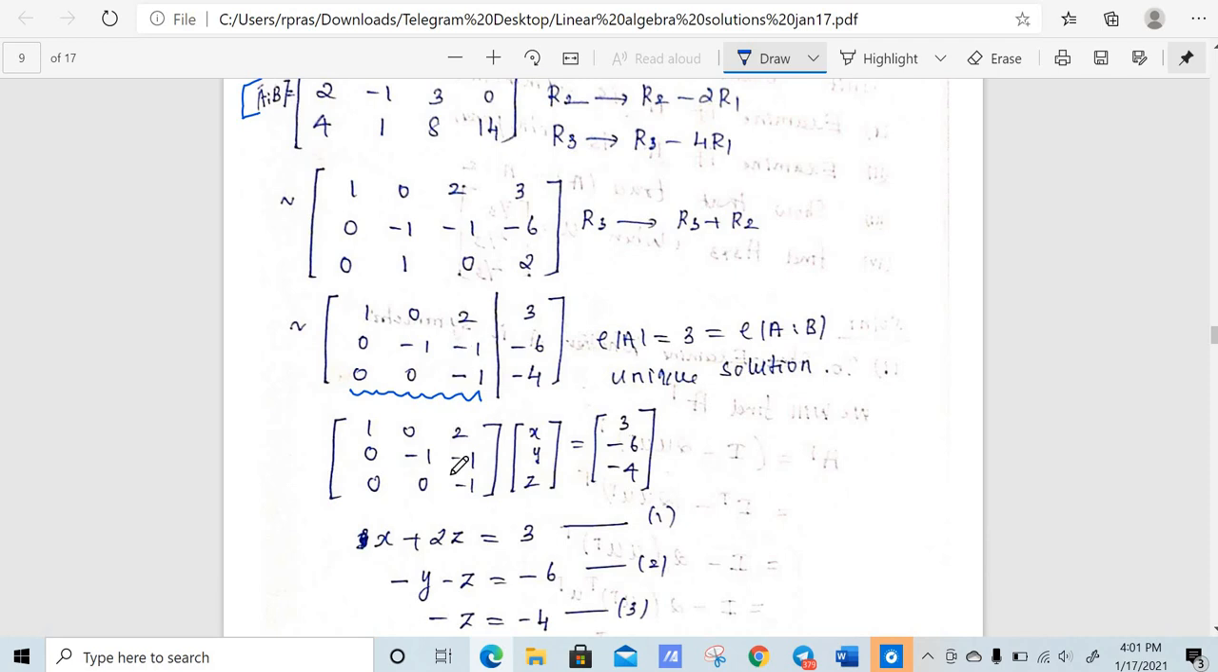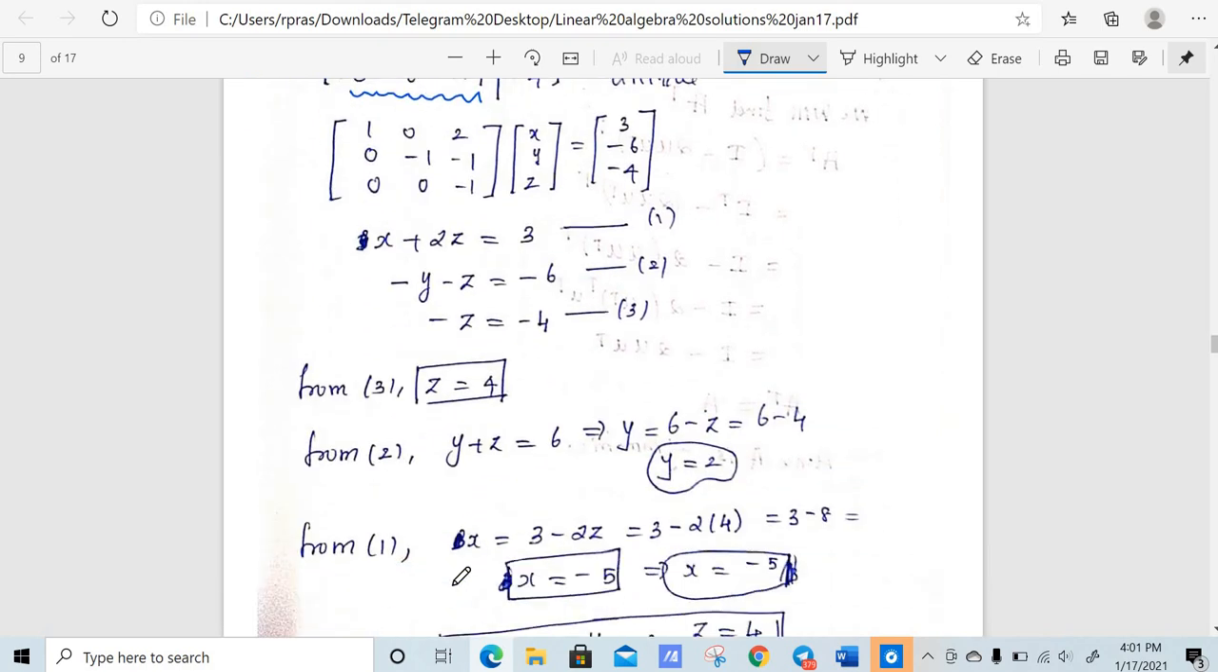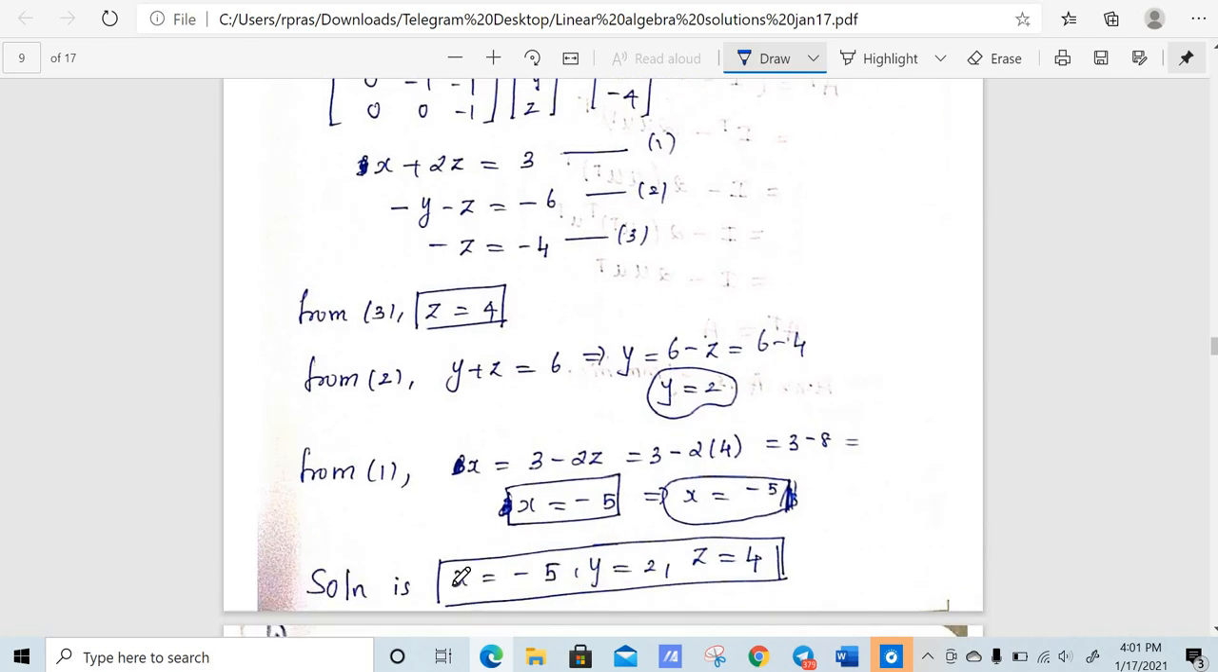Now write this matrix in the form Ax equal to B, and you just multiply it out backward. So we'll have x plus 2z is equal to 3, minus y minus z is equal to minus 6, minus z is equal to minus 4, and by backward substitution find z, y and x. So the answer for this question is x is equal to minus 5, y is equal to 2, z is equal to 4.